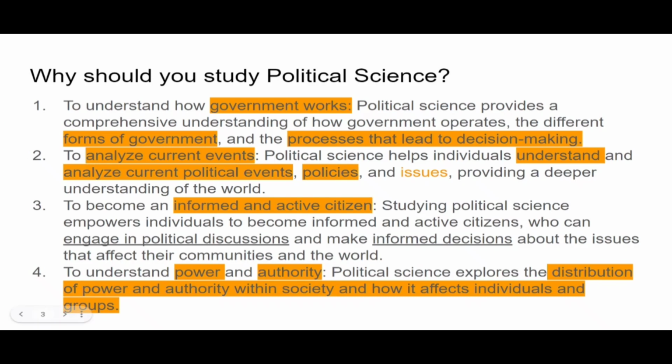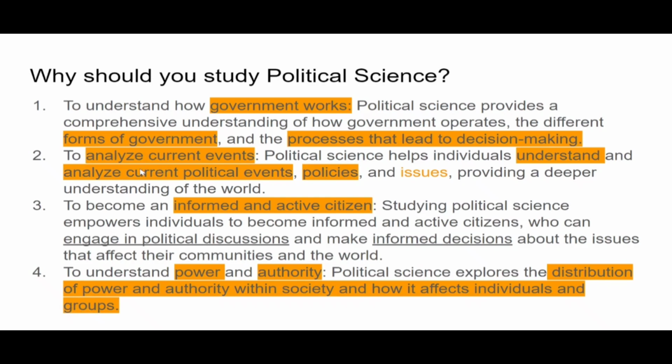The second reason is that it will help you to analyze current events, right? You must have seen the Nagorno-Karabakh conflict. There was the Ukraine war, and there are terrorist attacks happening in Pakistan also. So what happens when you study political science?